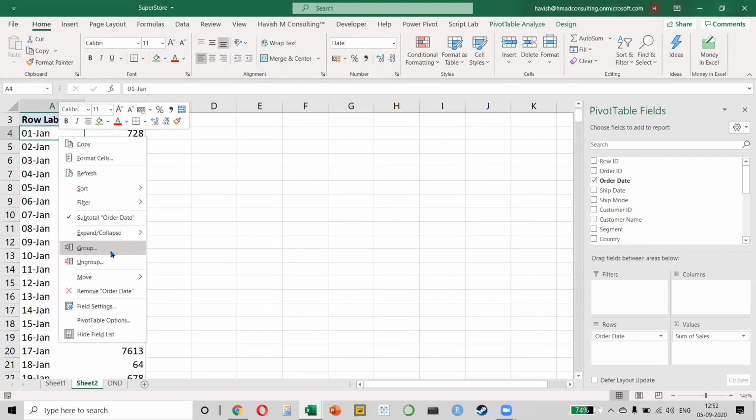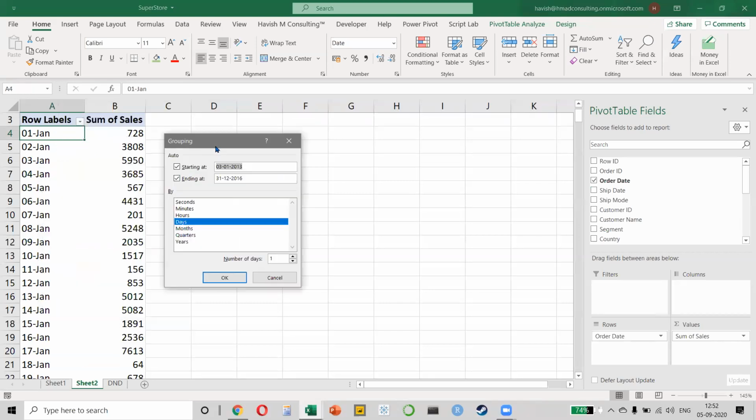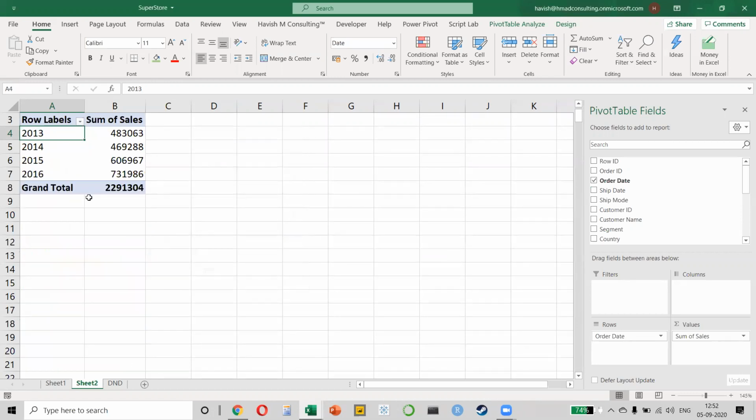Because that's what we want to do, right? We want to take all the individual dates and we want to group it. And how do we want to group it? Please notice this. I want to group it as per, I can choose my month, quarter and my year if I want to. But for now, what I'm going to do is I will only choose my year. And what will happen? It will now tell me that the total sales is 22,91,000, out of which 13, 14, 15, 16. So 4.83, 4.69, 6.06, 7.31, correct?